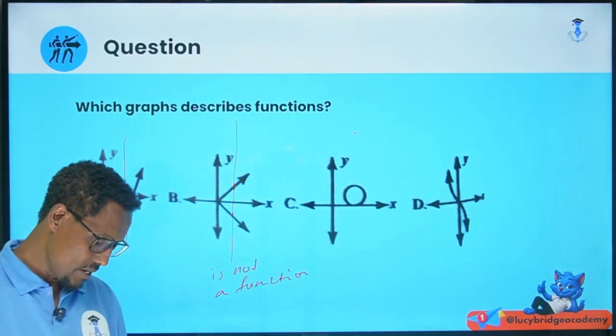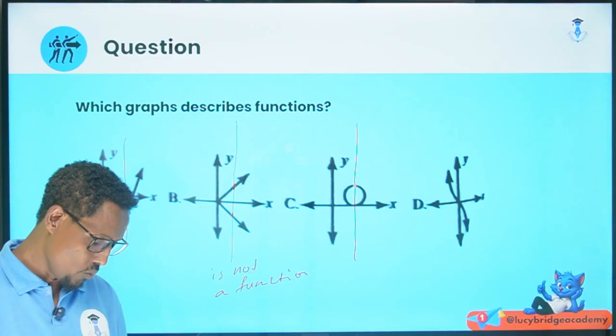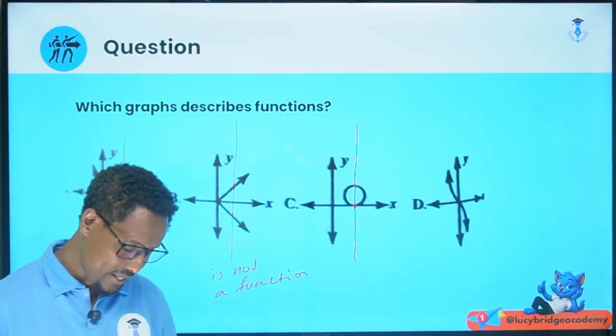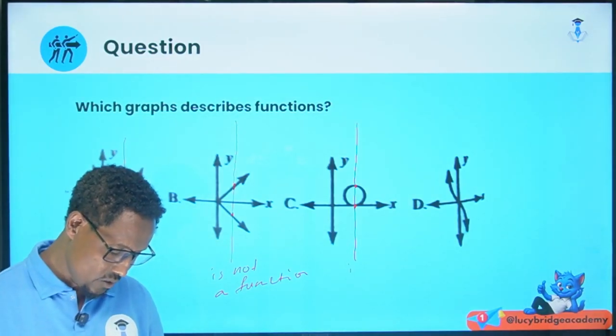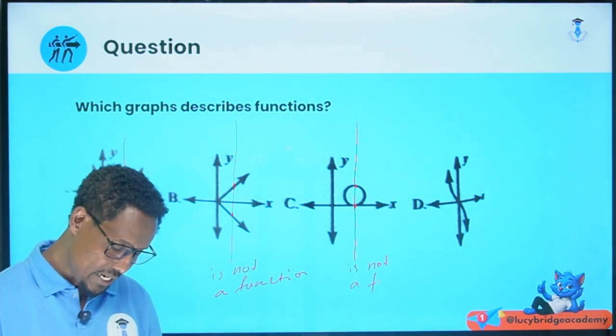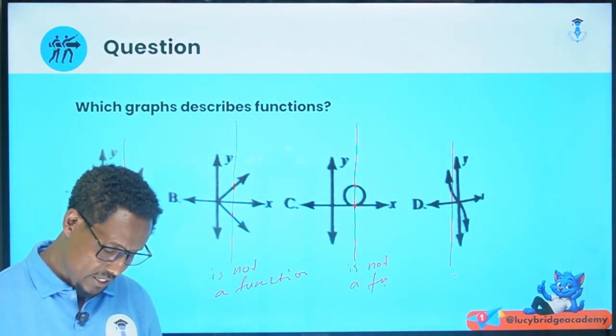Look again here. Circle. We cross the circle twice. Our graph is a circle, so a vertical line crosses the circle twice. Therefore, this is not a function. But if you take any vertical line here, it touches at a point. This is a function.